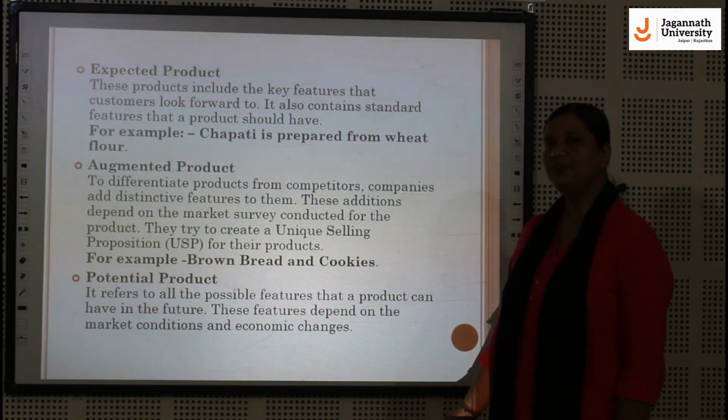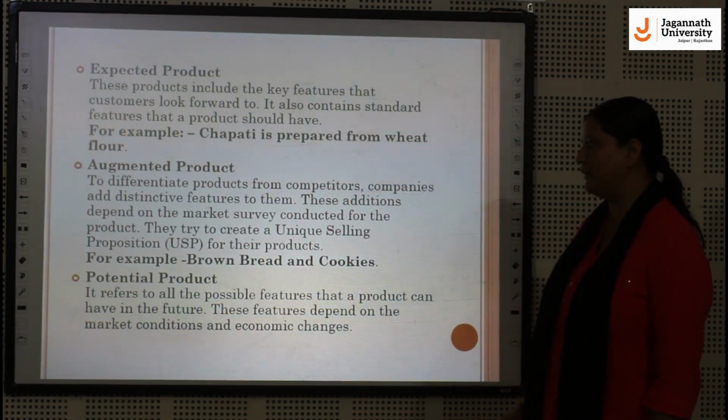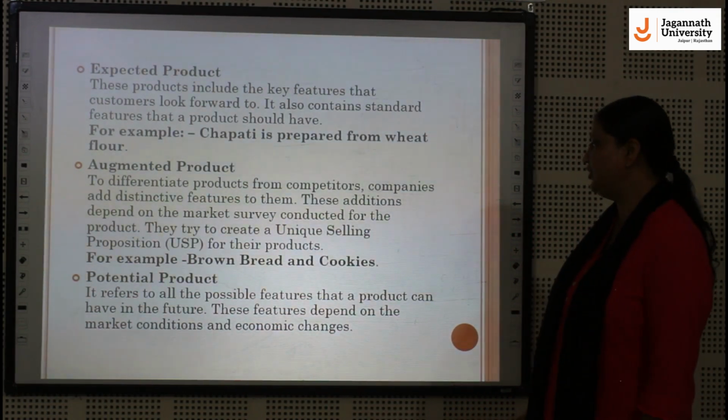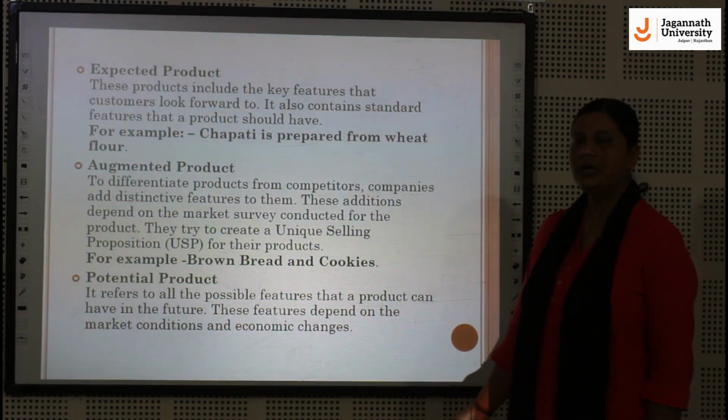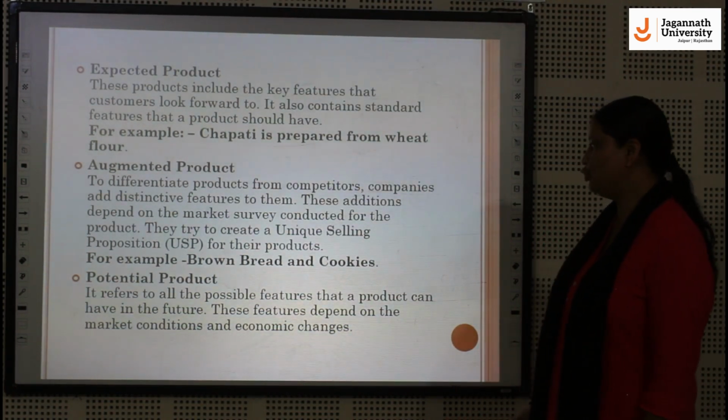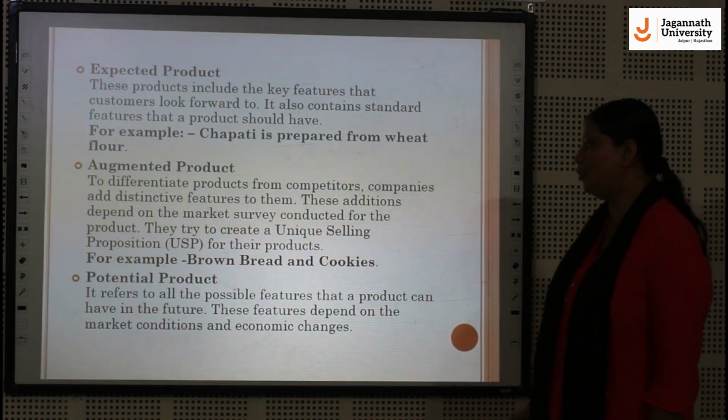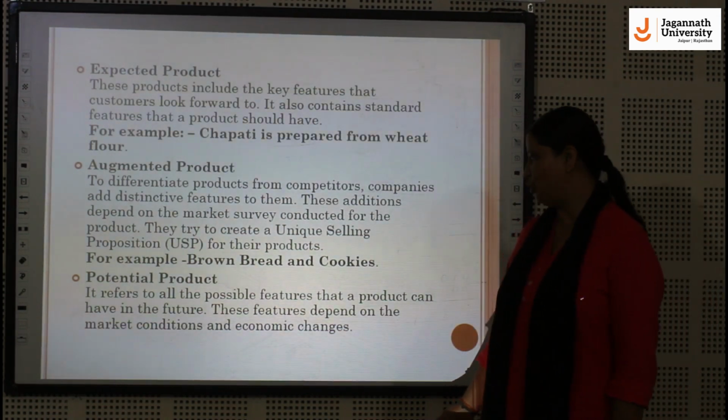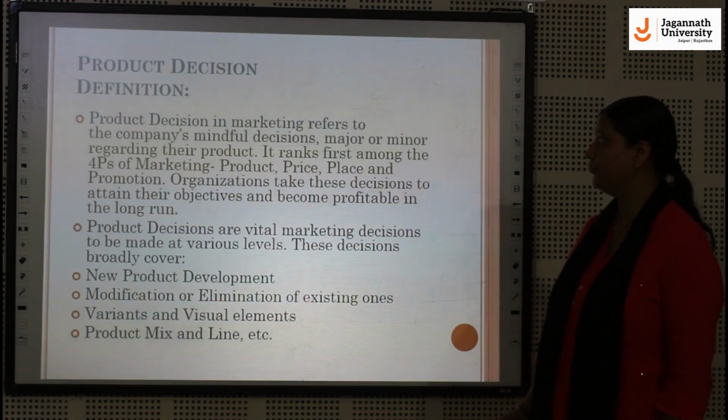Now the last level of the product is potential product. It refers to all the possible features that a product can have in the future. These features depend on the market condition and the economic changes.